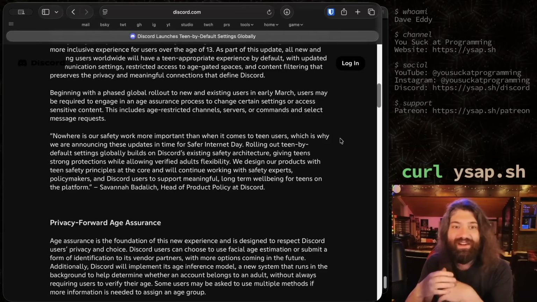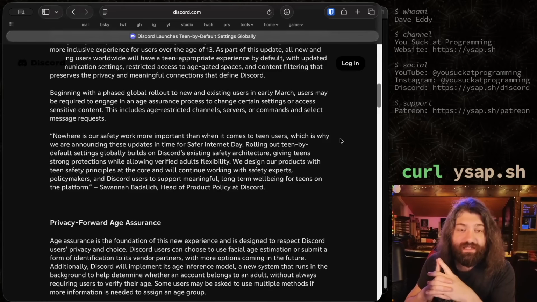Never heard of that. Rolling out teen by default settings globally builds on Discord's existing safety architecture, giving teens strong protections while allowing verified adults flexibility. We design our products with teen safety principles at the core and will continue working with safety experts, policymakers, and Discord users to support meaningful, long-term well-being for teens on the platform. Savannah Badalik, I don't know how to pronounce her name, I'm sorry, head of product policy at Discord.